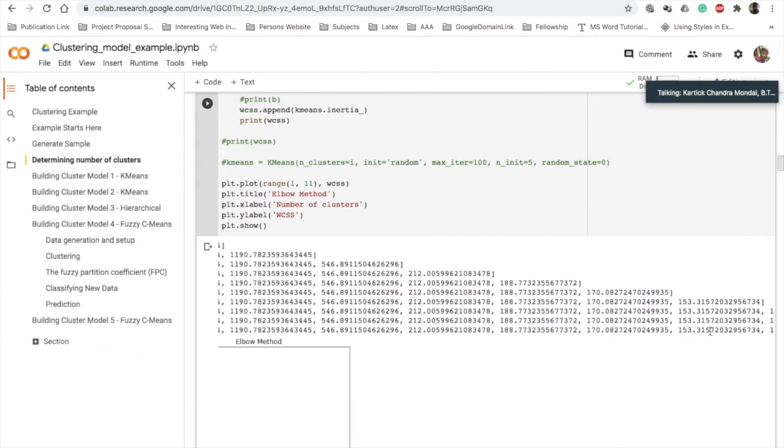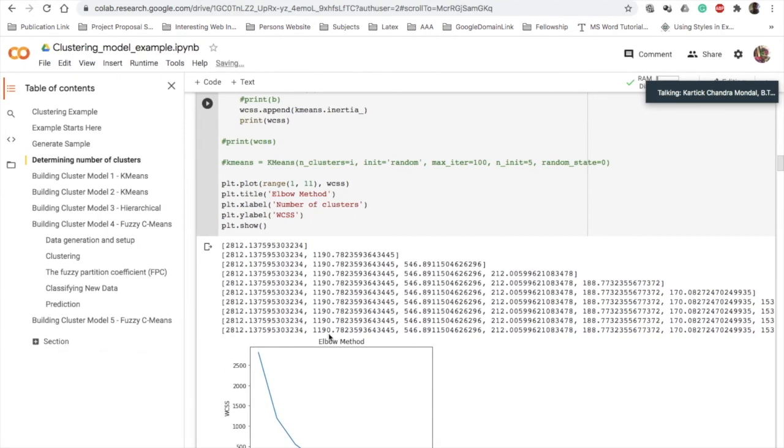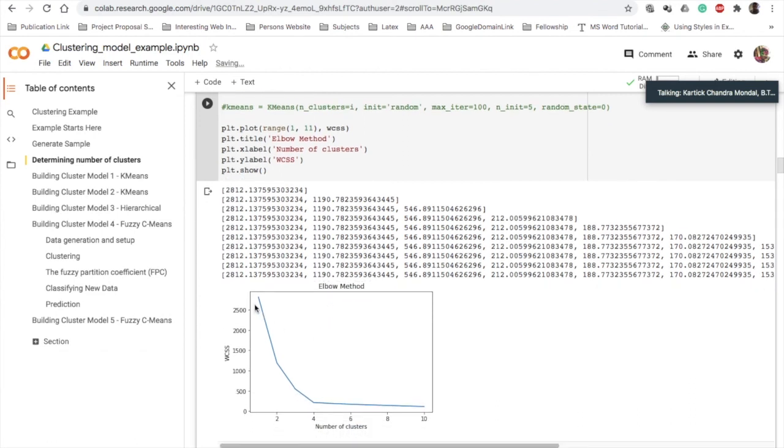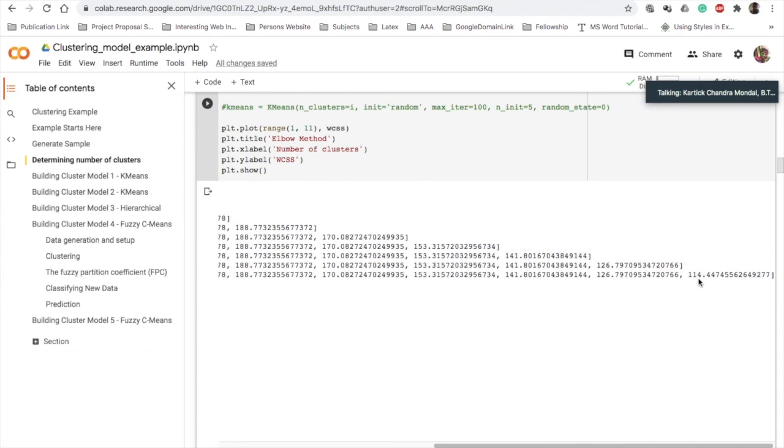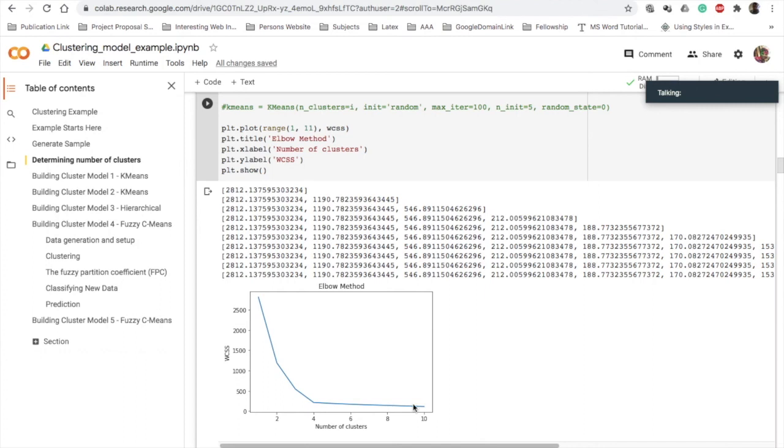So if you plot this value in the graph, at the beginning it is almost 3000 and at the end it is 114. If you see the nature of the curve, you can see that when the cluster number is 4, after this point the value reduces slowly.